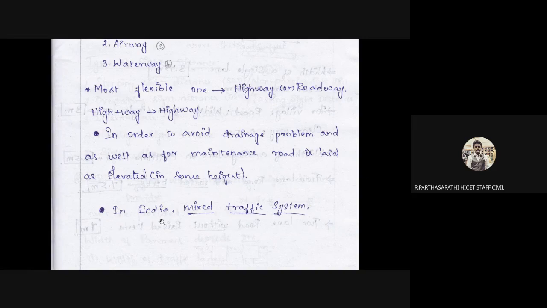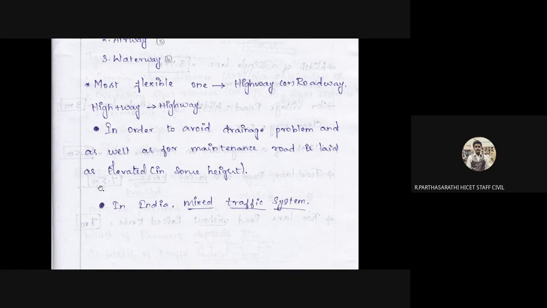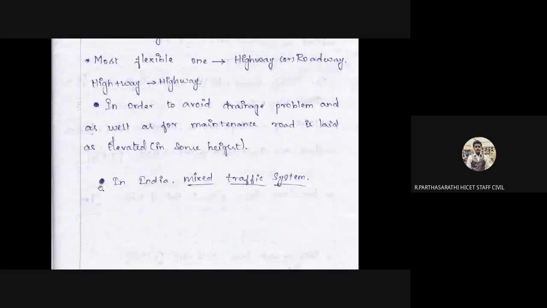The next, in India, mixed traffic system. We are following only the mixed traffic system. In foreign countries, they follow separate traffic systems. But in our Indian traffic management system, we follow the mixed traffic system. What is a mixed traffic system? It is suitable for car lane, bus lane, truck lane. All the vehicles go mixed together. This is the best example of a mixed traffic system.